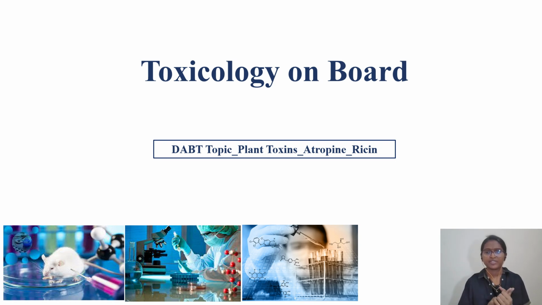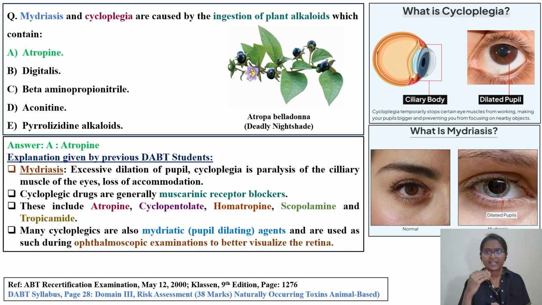Today in this video we'll be discussing another important DABT topic, that is plant toxin. The question is with respect to atropine, but we will also read in detail other important tables which are given under the chapter of toxic agents, that is plant toxins. There are around eight tables given in the Clayson textbook that I will be discussing in this video. So let's directly dive into the question.